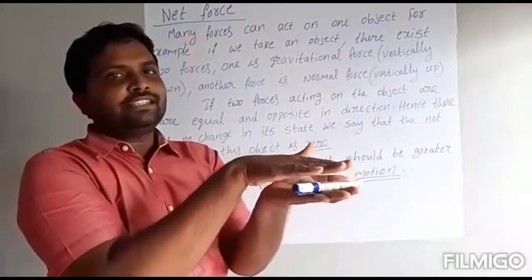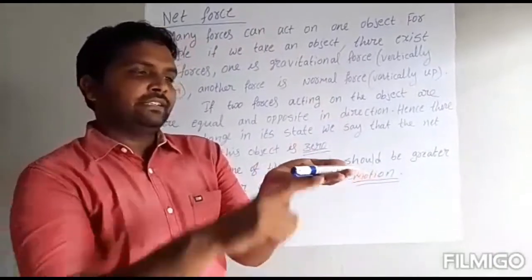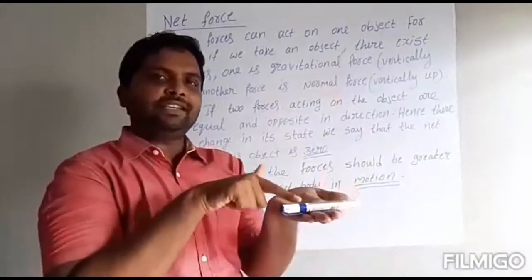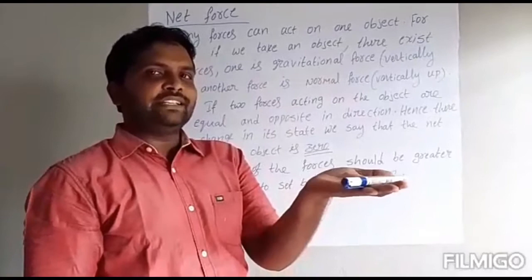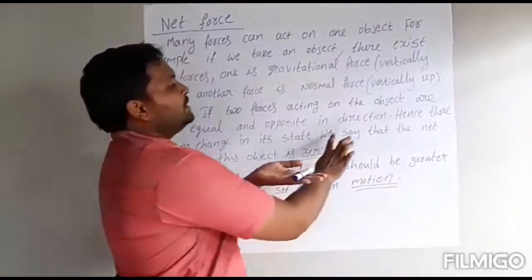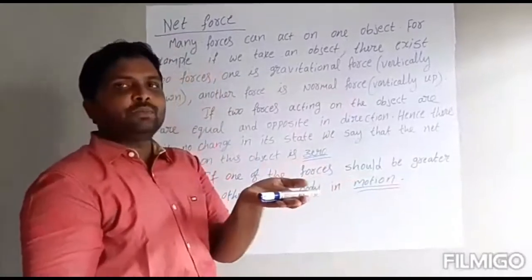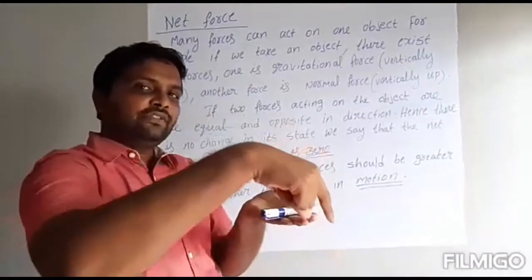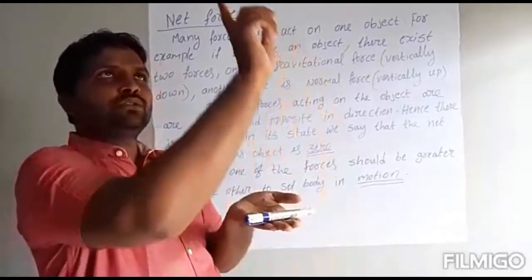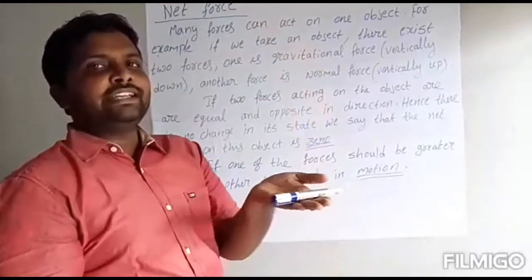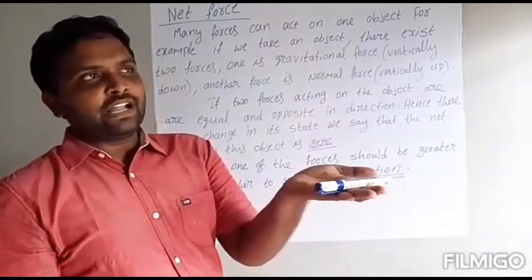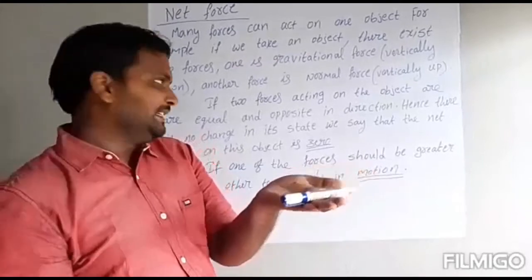It will stay in place because the gravitational force and the normal force are equal here. That's why this object is not going anywhere. Those forces are opposite in direction. Gravitational force is downward, normal force is upward. Opposite directions and equal forces, that's why this object is not moving anywhere. It will stay here only.